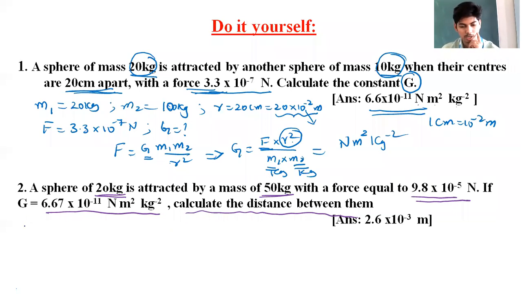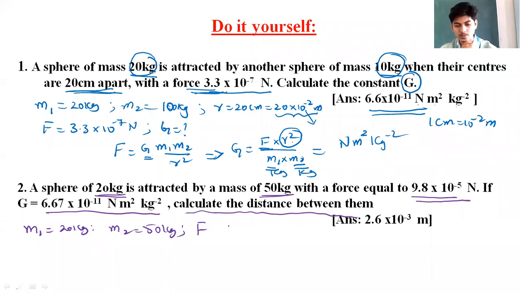See, you are given m1 is 20 kg. You should always write the data first. m2 is 50 kg. If you have written the data properly, solving the problem becomes simple. They are attracted by a force equal to 9.8 into 10 power minus 5 Newton.